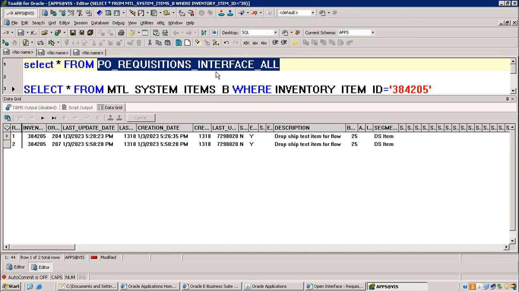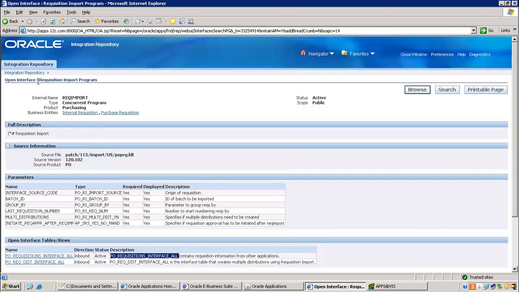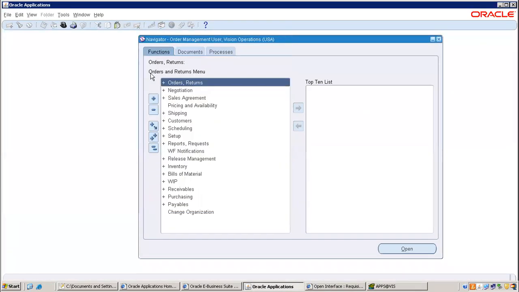So data is there. Once data is there, what is the program we need to submit? The program name is also here only. That program name is requisition import. In the P2P cycle, you created a manual requisition. But in this case, what do you have to do? We need to submit a program.